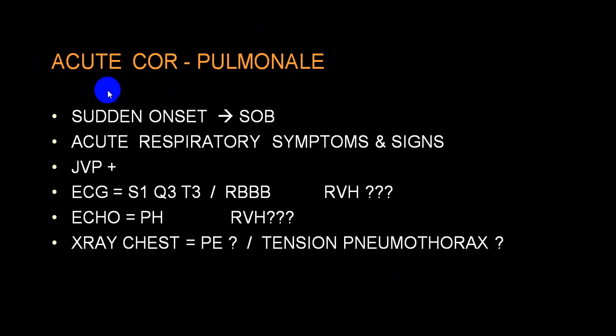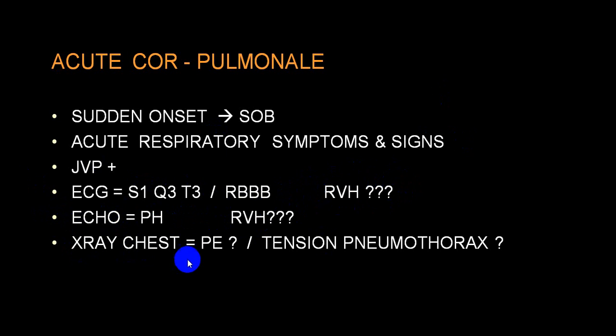Now what happens in acute cor pulmonale? Sudden severe shortness of breath, acute respiratory symptoms and signs, elevated JVP, and ECG will show an S1Q3T3 pattern or right bundle branch block. Clinically, there will be no evidence of right ventricular hypertrophy. Echo will show severe pulmonary hypertension, but the right ventricular wall will not be thickened. So there is no evidence of right ventricular hypertrophy on echo.